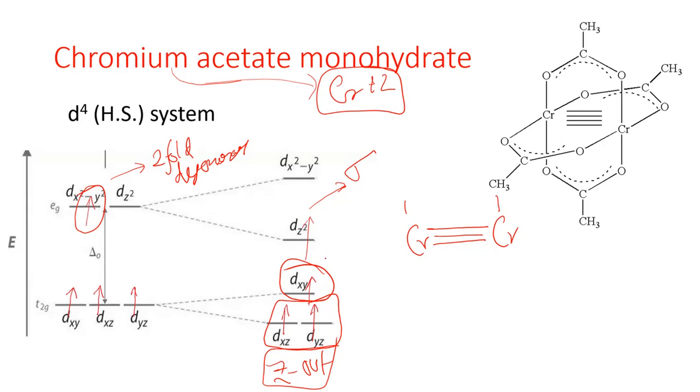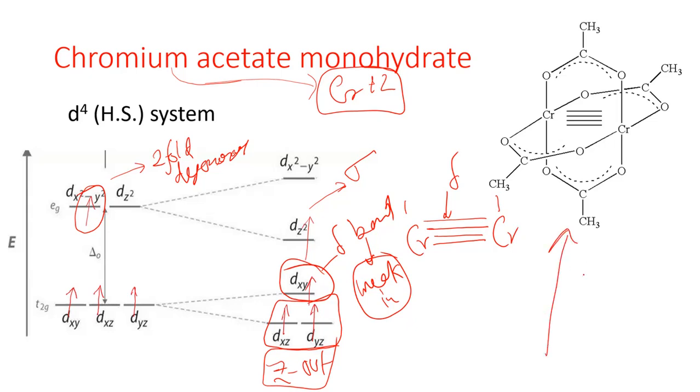But the delta bond is actually a weak interaction. So now a dxy bond can be formed. A dxy bond means the two dxy orbitals can come close to each other to form a delta type of bond.